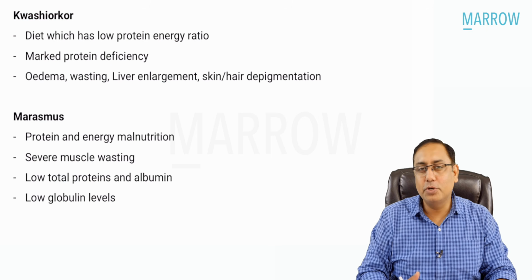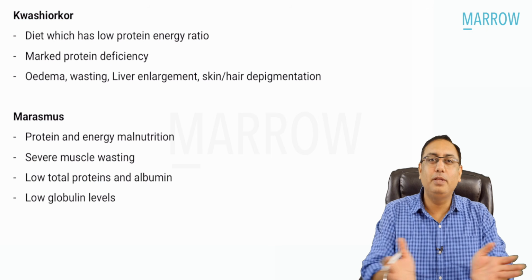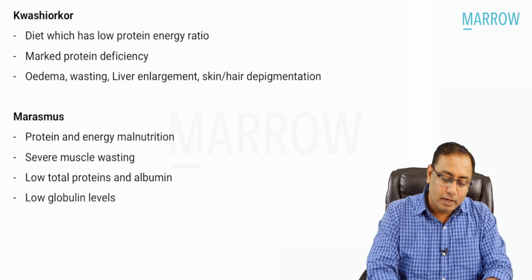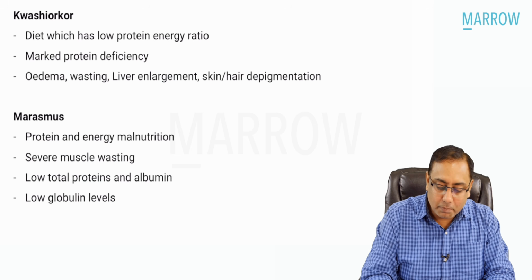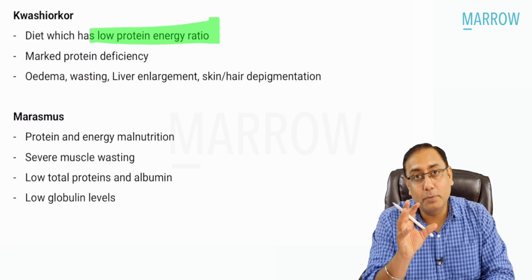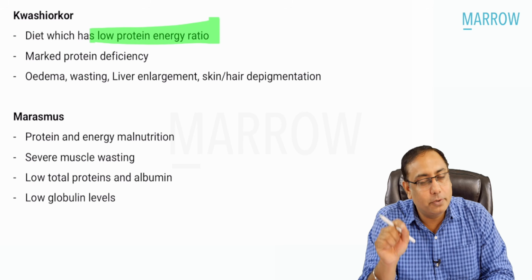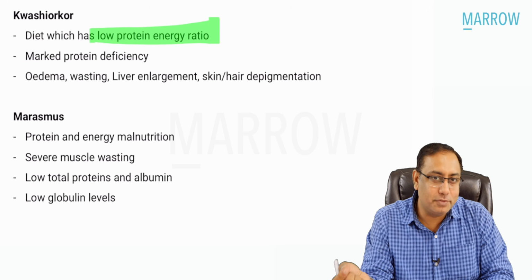If you talk about kwashiorkor and marasmus, beta, they are two different extremes of protein energy malnutrition. Kwashiorkor is where there is more marked protein deficiency, and because of protein deficiency, there is again energy deficiency also.